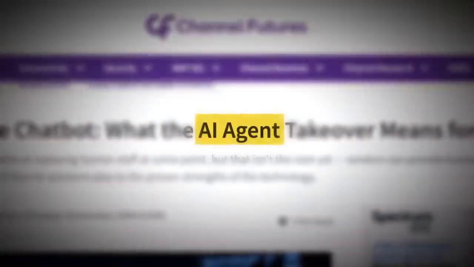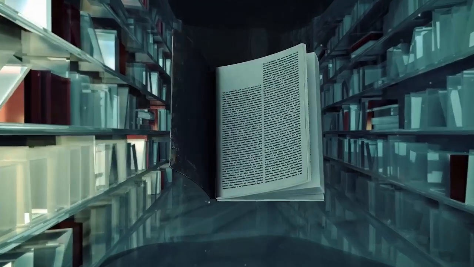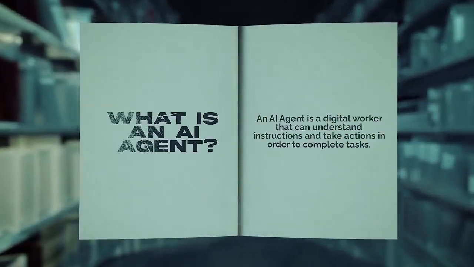All right, so step one in building AI agents is knowing what the hell an agent actually is. So 2 years ago, when I first started learning about AI agents, I had no idea what they actually were. The term AI agent gets thrown around a lot and almost everywhere these days. You got AI agents this, AI agents that, but what actually is an AI agent? Well, the clearest definition that I've found that helps beginners to really wrap their head around what they are is this. An AI agent is a digital worker that can understand instructions and take actions in order to complete tasks.